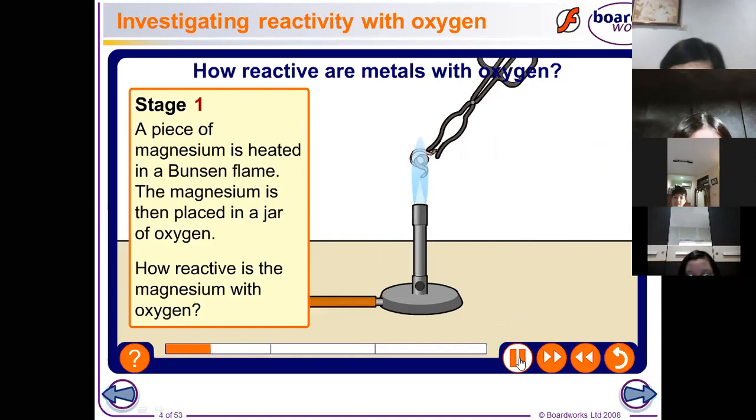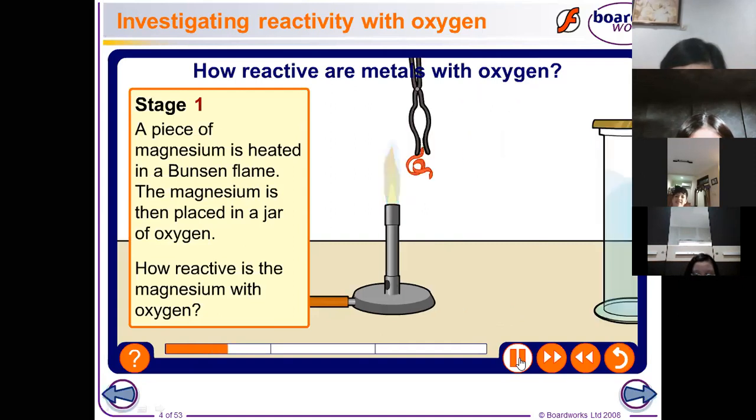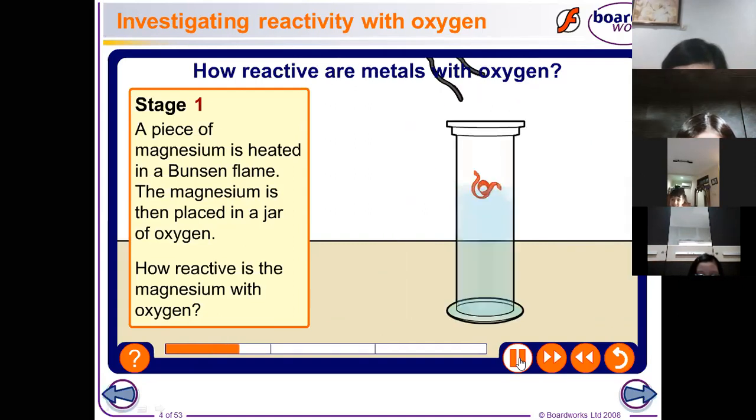So see, the magnesium is producing some flame, right? After the flame, it turns into an ash. So that is the description. After exposing it to the flame, when it was placed into the jar of oxygen, the magnesium produced a flame or a spark, a white spark, and then after that, it produced an ash. It ended into ash.